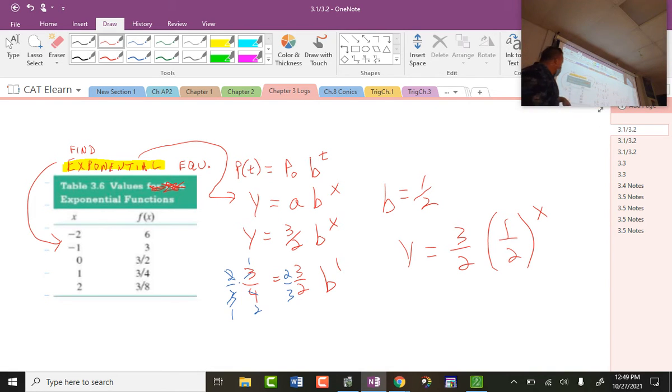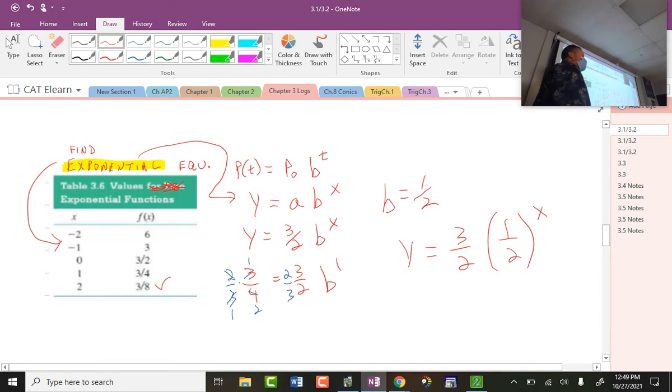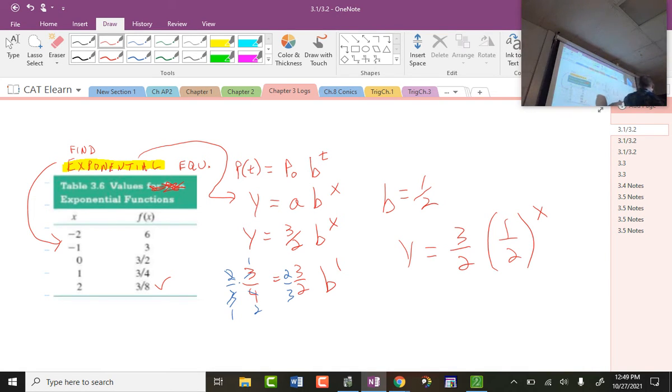2, comma. When I take a half squared, that becomes a fourth. I really hope I'm speaking math language that you understand. The ability to square a fraction is just square the numerator, square the denominator. 1/4 times 3 halves, 4 times 2 is 8, 3/8. Check. So I'm inputting, outputting, just making sure my equation matches some other ones. If I plug in -2 for x, here's what happens.